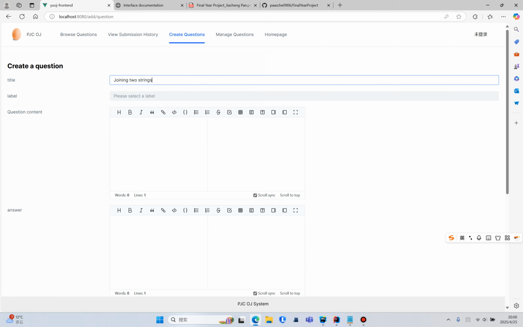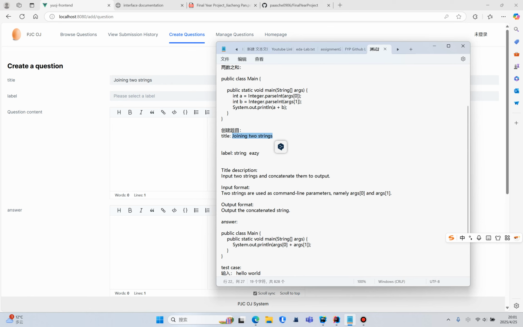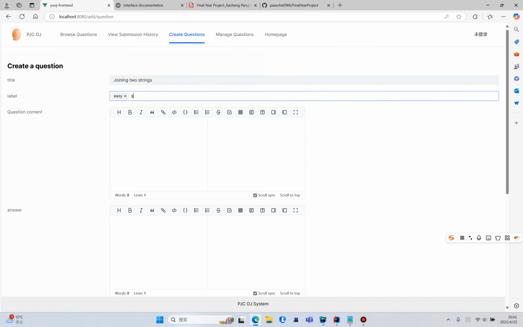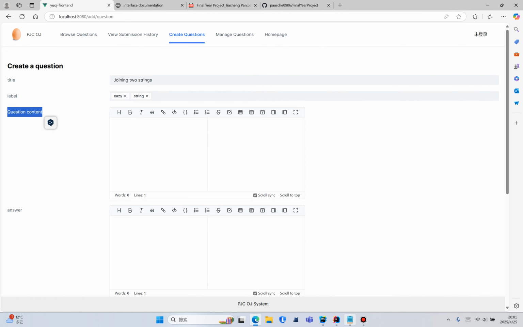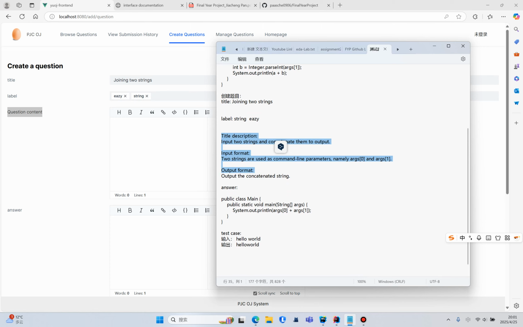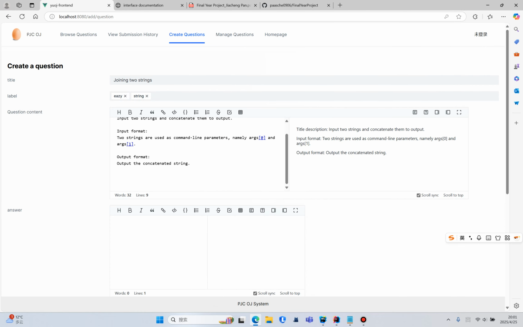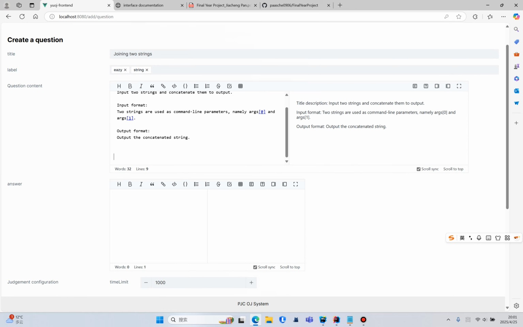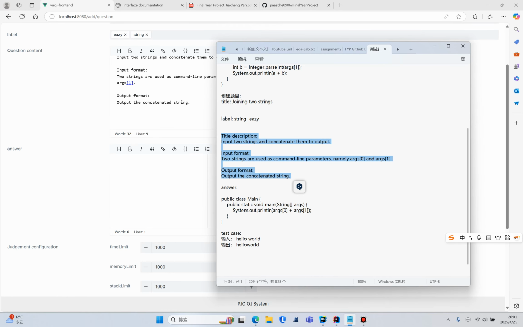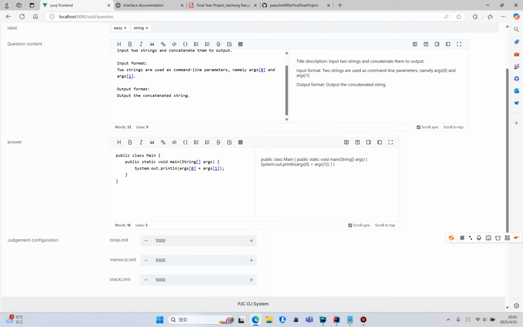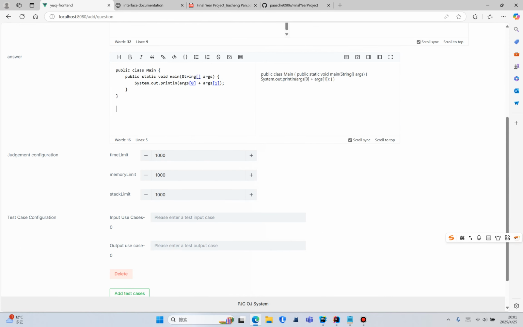The title of the question is join 2 strings, and let's set several labels for this title, such as string and easy, because it's an easy problem. And then I need to enter the question content here. I prepared it in advance. And then I need to enter the answer of the question. The answer to the question is this.